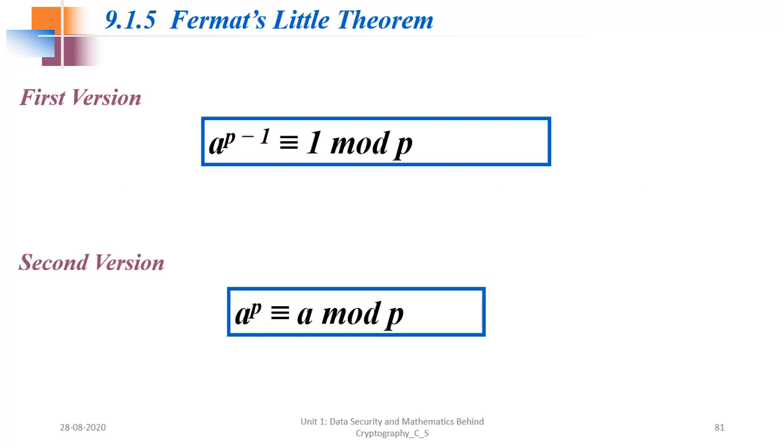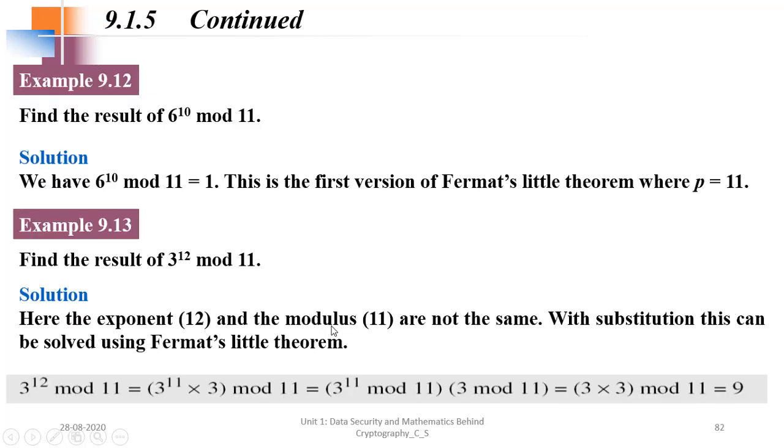Then we went to Fermat's little theorem. The first version says a raised to p minus 1 is congruent to 1 mod p. Remember, this sign is congruent. If you want to use the equal to sign, you'll write a raised to p minus 1 mod p equal to 1. The second version is a raised to p is congruent to a mod p.